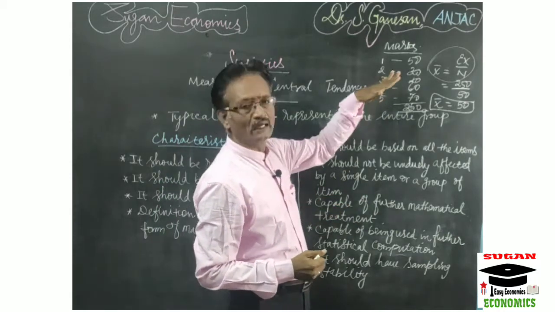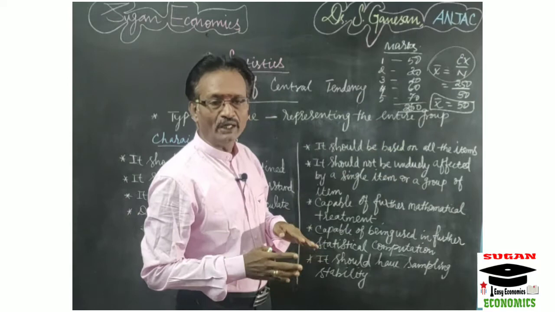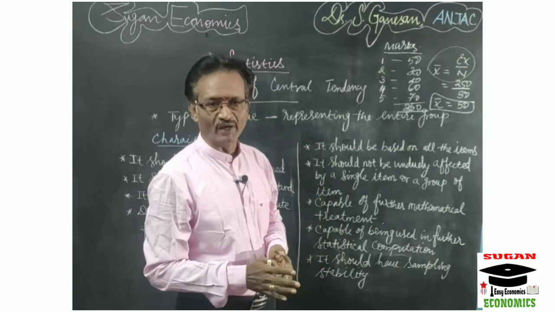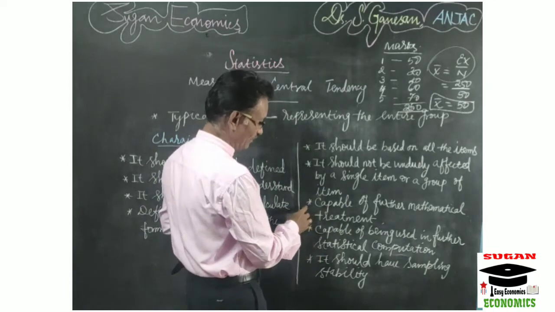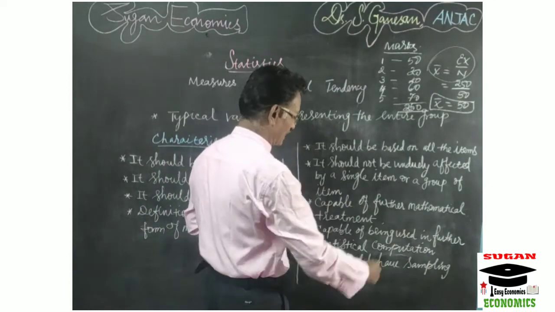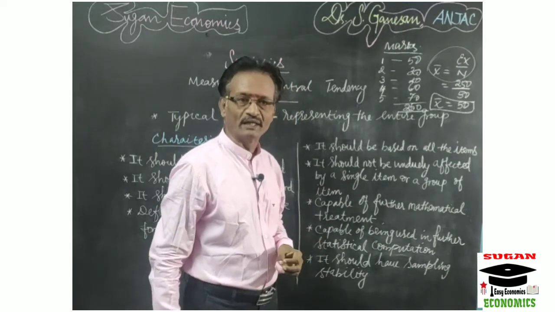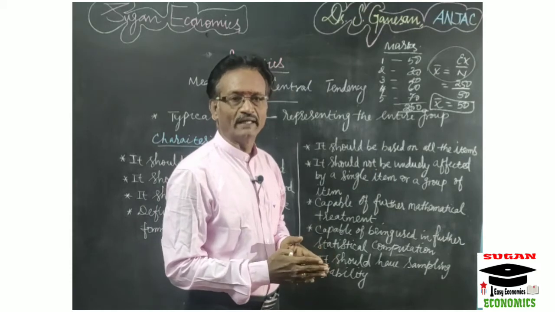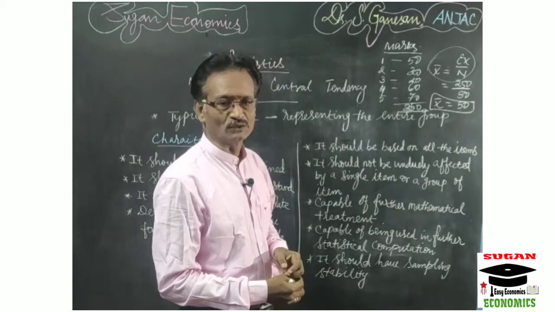The averages are not unduly affected by a single value or a group of values. Then take the seventh point: capable of further mathematical treatment. We use averages in calculating other mathematical values and other things, so it is very important.